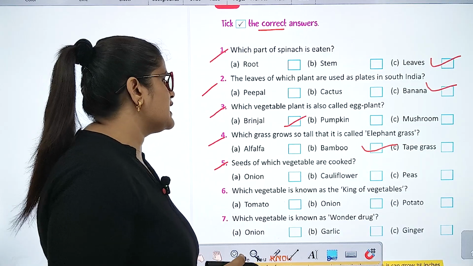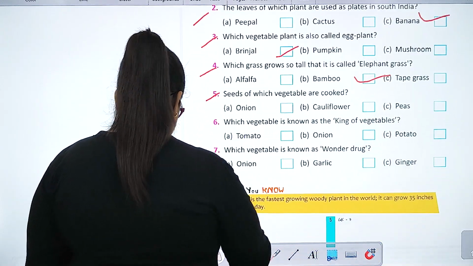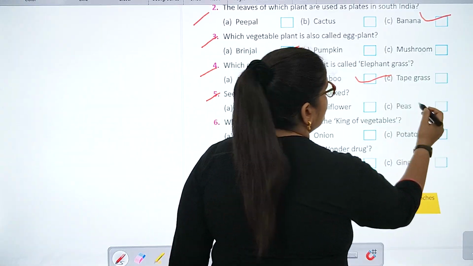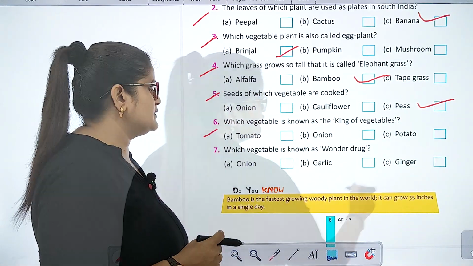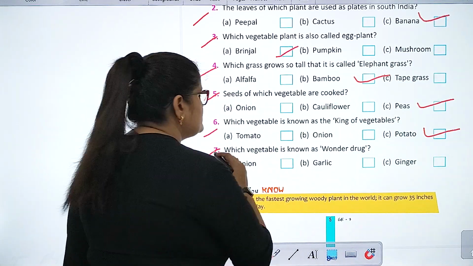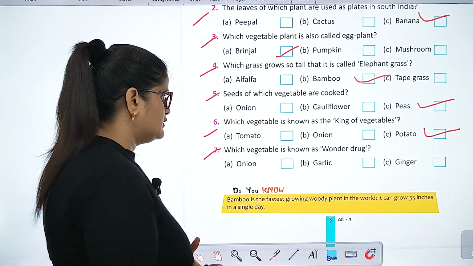Seeds of which vegetable are cooked? Pea, यानी कि मटर. Peas. Which vegetable is known as the king of vegetables? Which vegetable is known as wonder drug? Garlic.